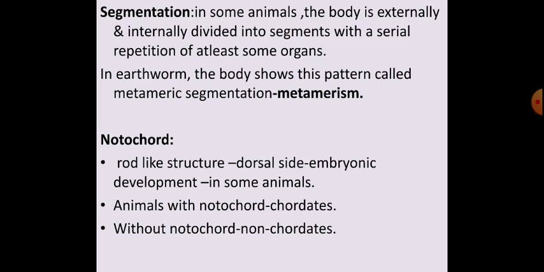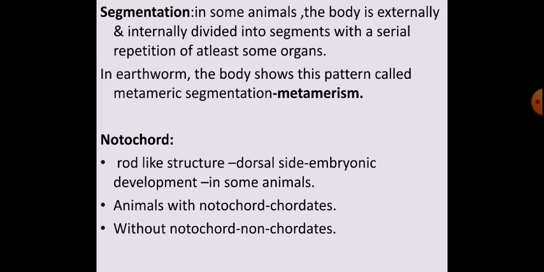Embryonic development, what does it mean? See, how is a baby born? First, a zygote is formed. Zygote means one cell is formed. That zygote will divide and form the embryo. That embryo will give rise to cellular level or tissue level or organ level. If it is an organ level type of organization, then that embryo will divide into organs, then a particular body is formed. So once the zygote is formed, it will divide into the embryo. That is called the embryonic layer.